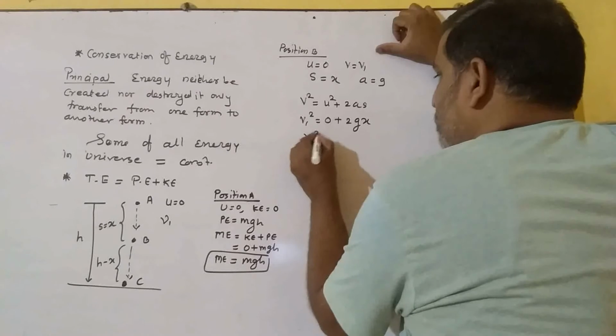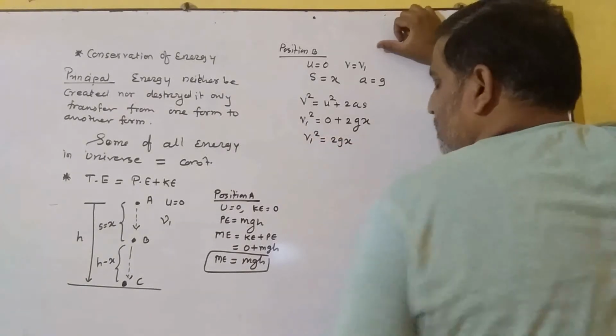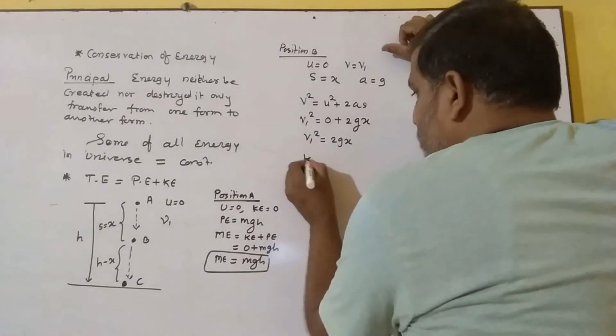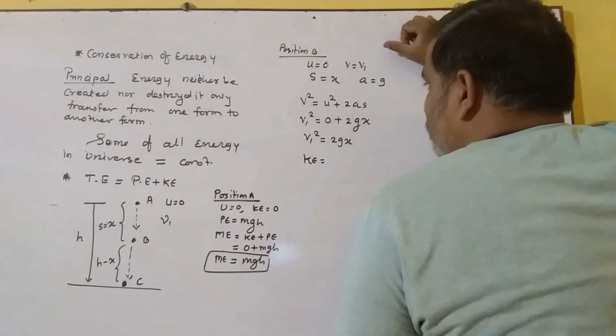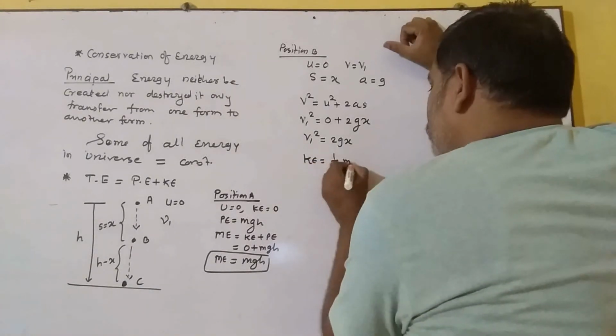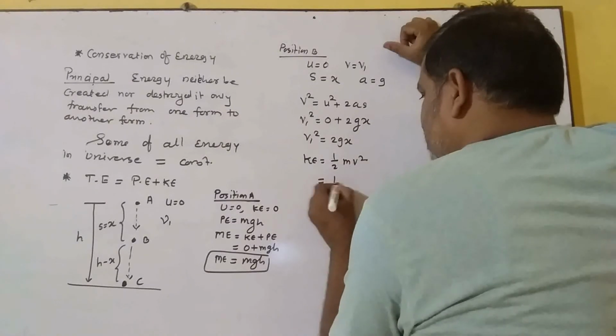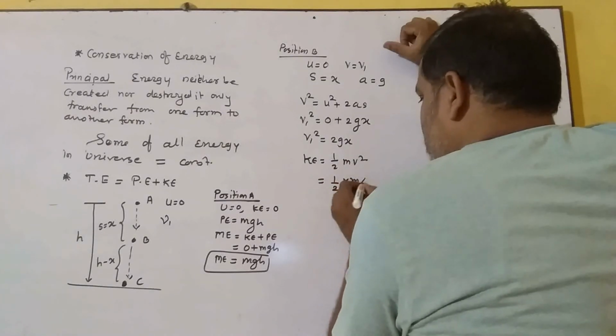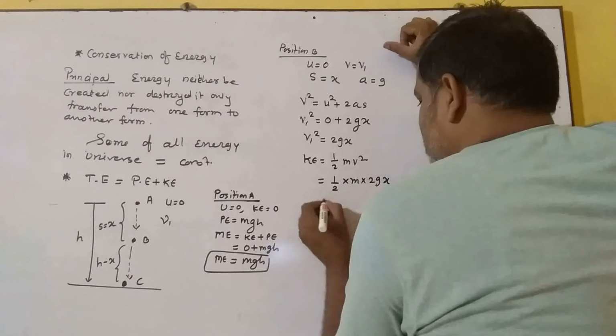So I get v1 squared equals 2gx, right? Now what is the formula for kinetic energy? Kinetic energy is half of mv squared. So I get here half times m times 2gx. So what do I get?